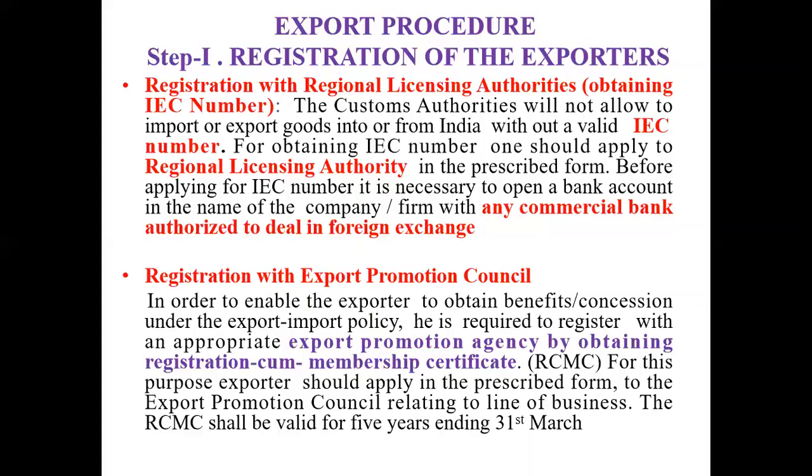Similarly, if you want to export tea or coffee, there is the Coffee Board, Tea Board, etc. To register with the Export Promotion Council, you have to pay certain fees, and the registration is not valid lifelong. In the IEC, the registration is valid lifelong, but registration with the Export Promotion Council is not. It is generally renewed every 5 years, and it expires on 31st March of each year.